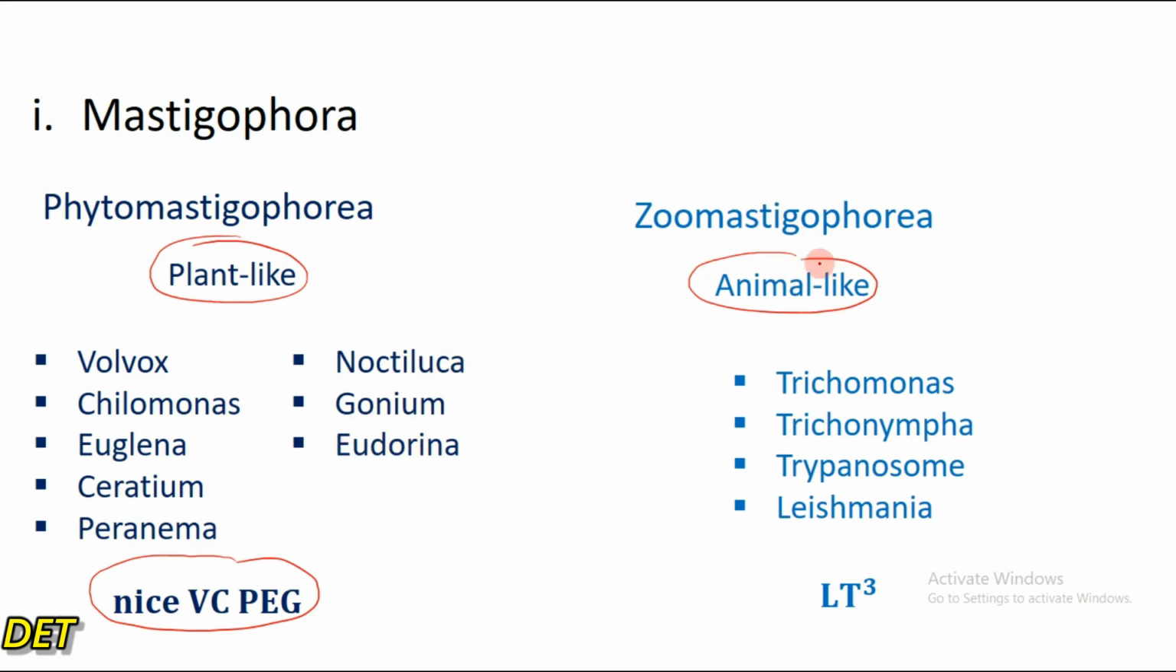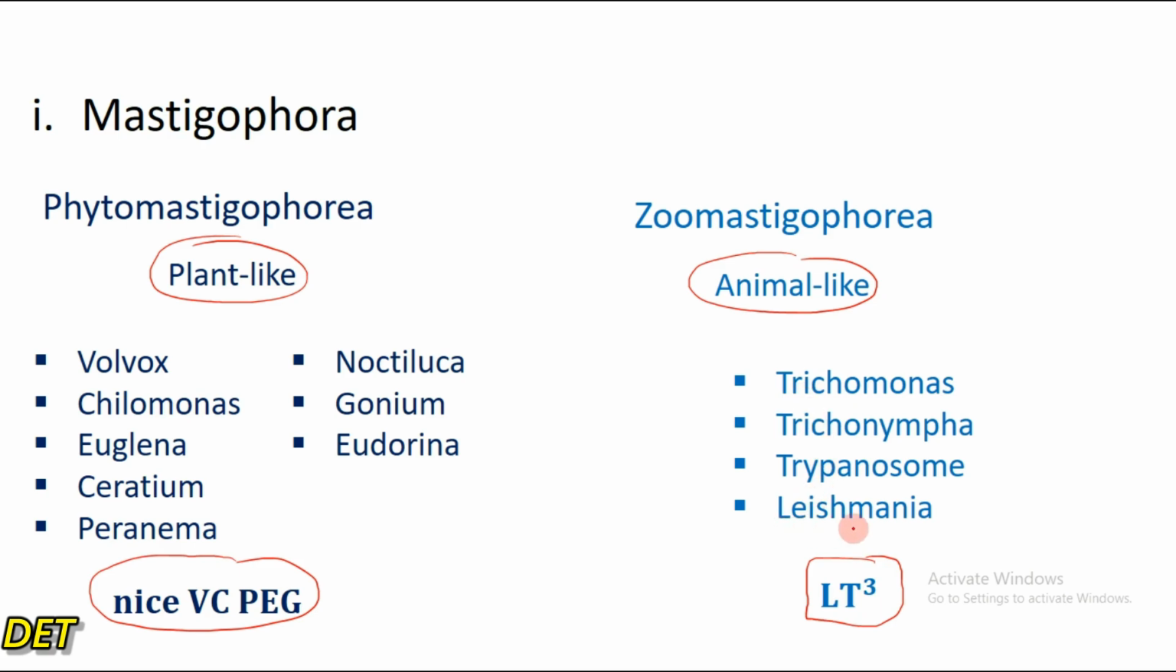Then the animal-like flagellates, which are referred to as the Zoomastigophora. Examples are Trichomonas, Trichonympha, Trypanosome, and Leishmania. We can use the acronym LT raised to the power of 3. LT as in lecture theater raised to the power of 3, right?